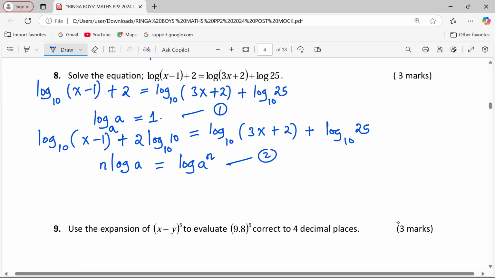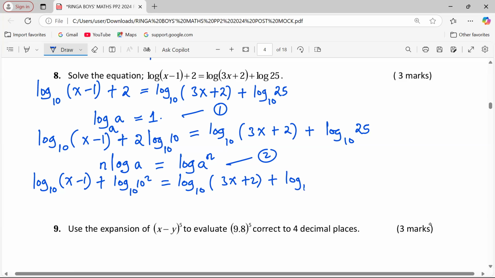The second law to be applied, and we will apply it on the second term, such that we will have the log to base 10 of x minus 1 plus the log to base 10 of 10 squared. This is equal to the log to base 10, 3x plus 2, plus the logarithm to base 10 of 25.